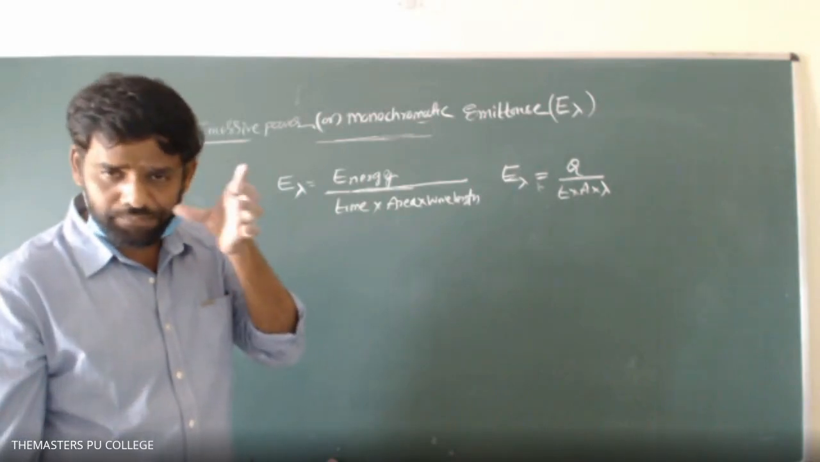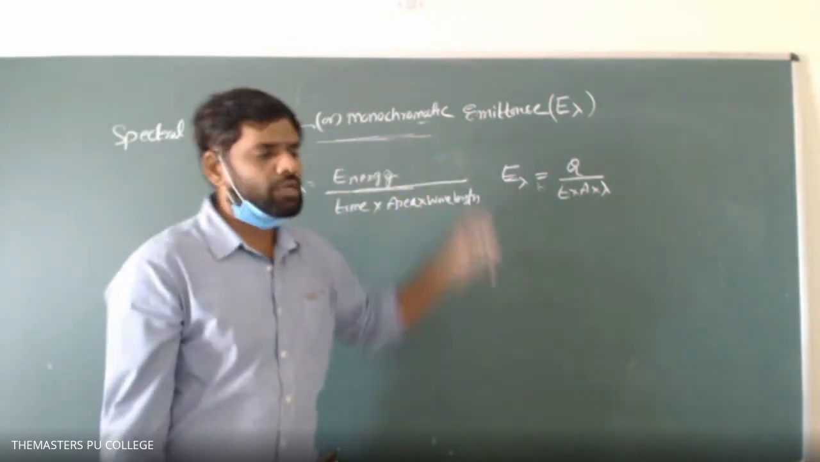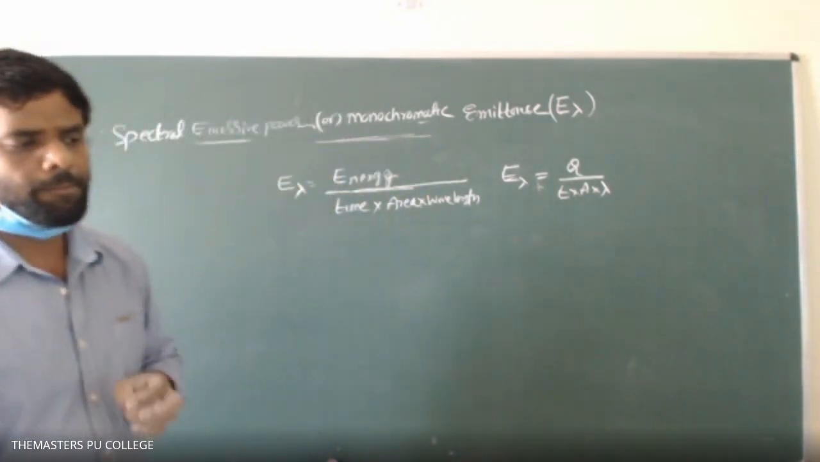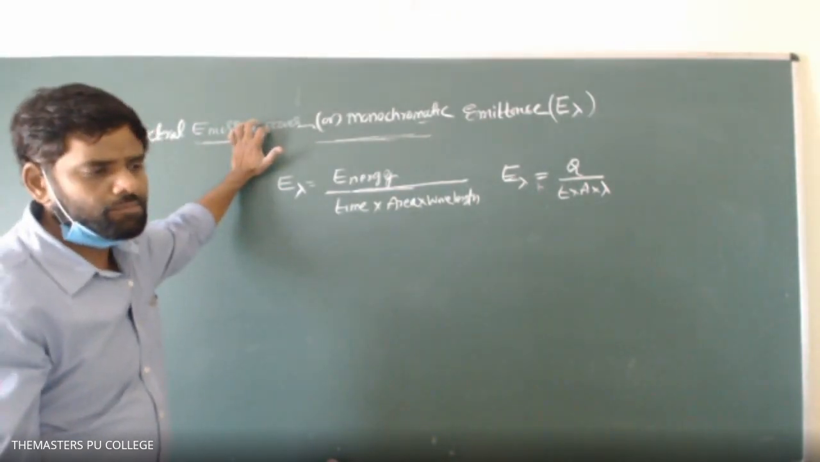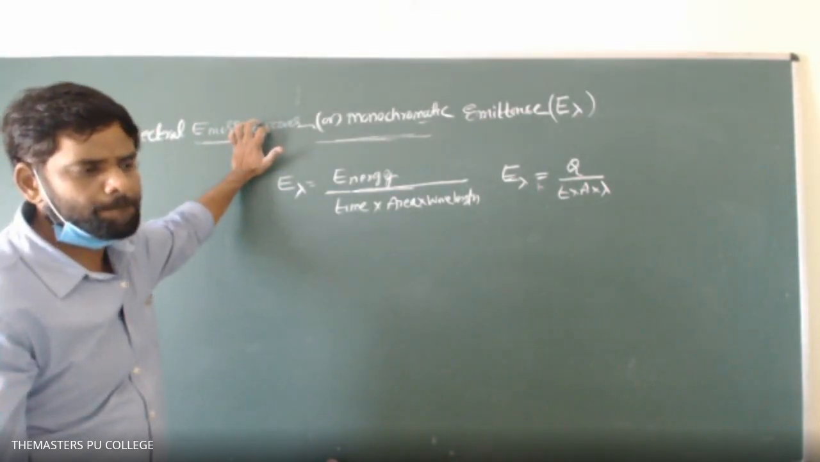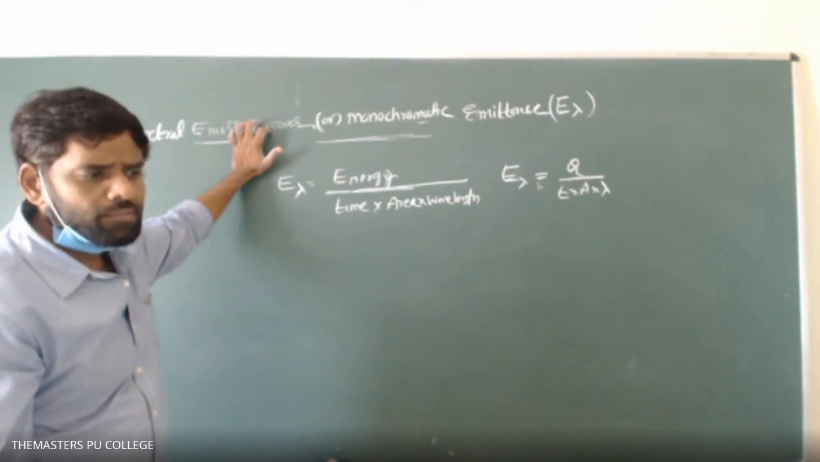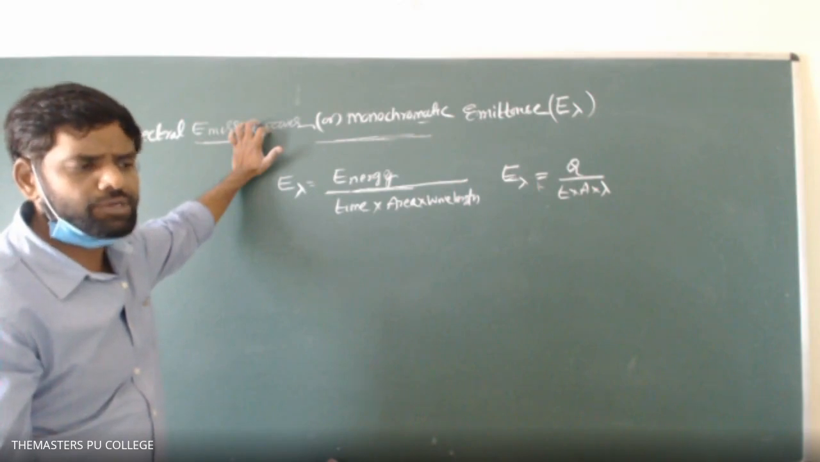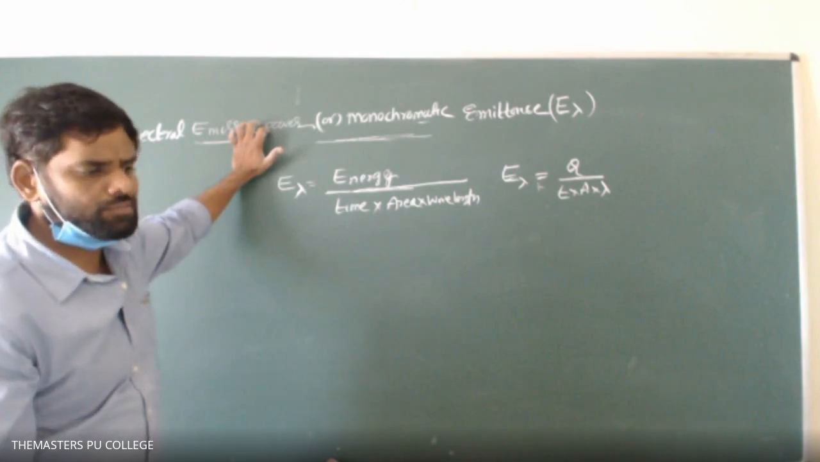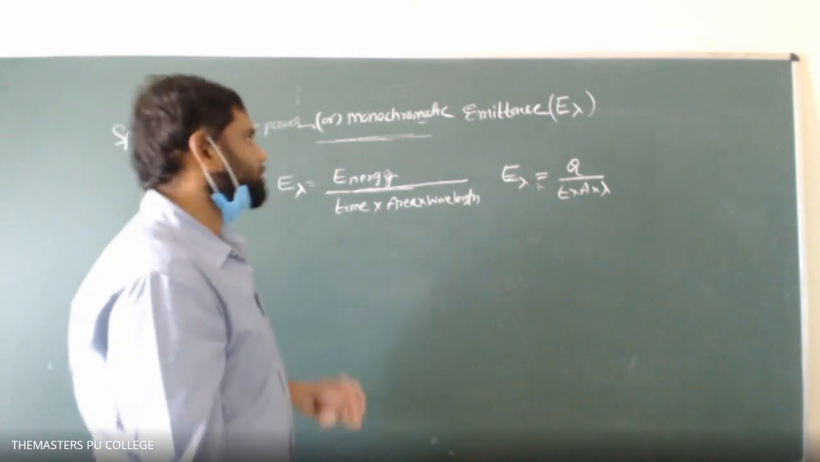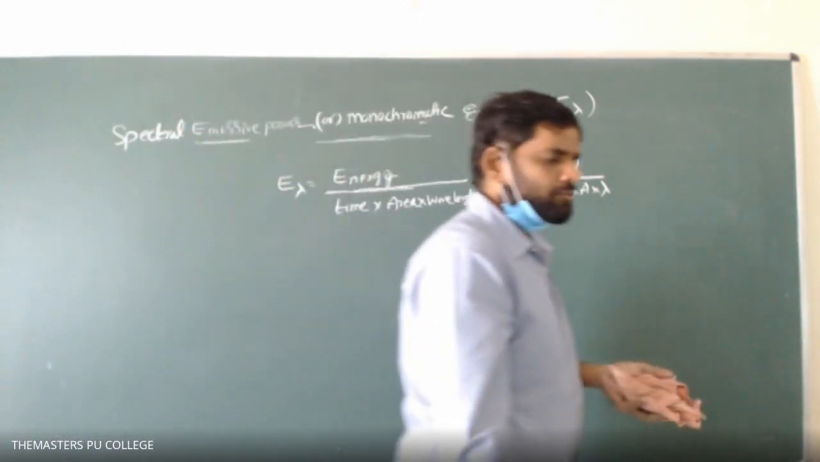So clear? You can write that. The energy emitted per unit time, per unit area, and per unit range of wavelength is called monochromatic emittance or spectral emissive power.